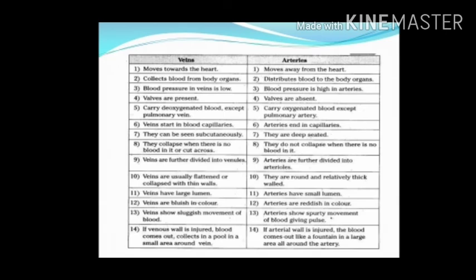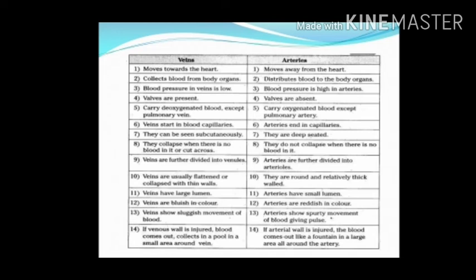Difference between arteries and veins. Veins move towards the heart, whereas arteries move away from the heart. Veins collect blood from the body organs. Arteries distribute blood to the body organs. Blood pressure in veins is low, whereas in arteries blood pressure is high. Valves are present in veins. Valves are absent in arteries.